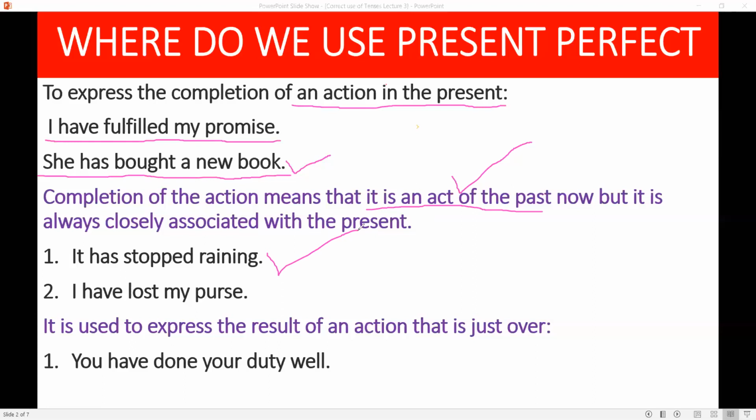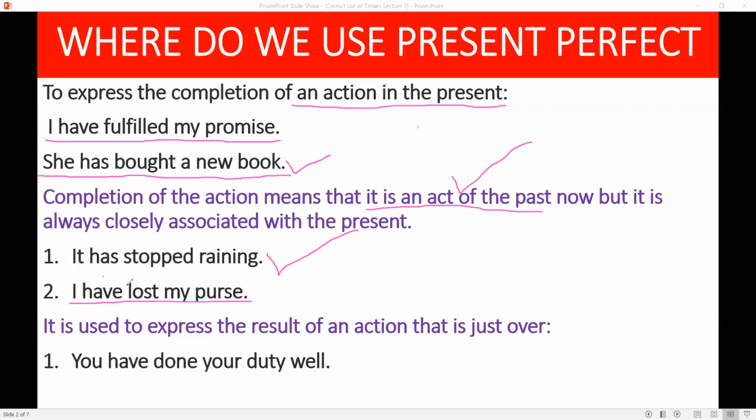The effect of the action we are feeling at present. I have lost my purse. The action may have had its association with the past, but its impression or influence might be seen at present.